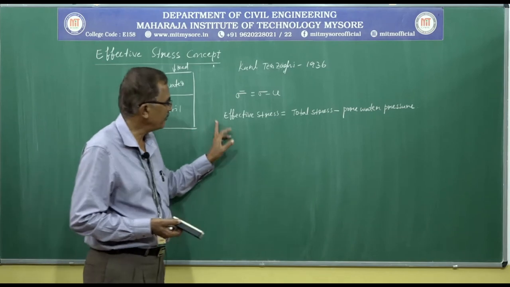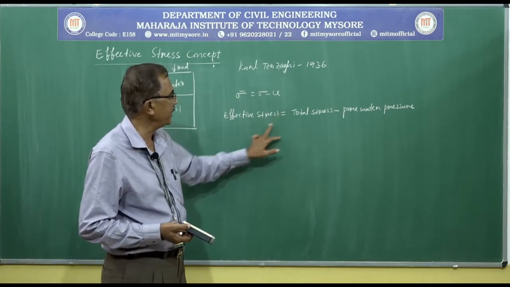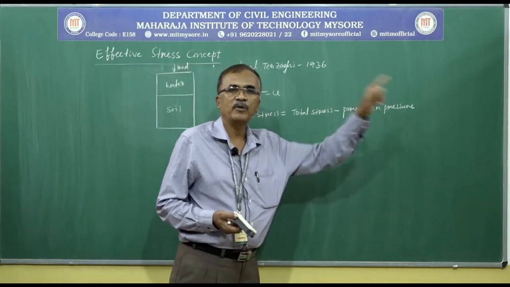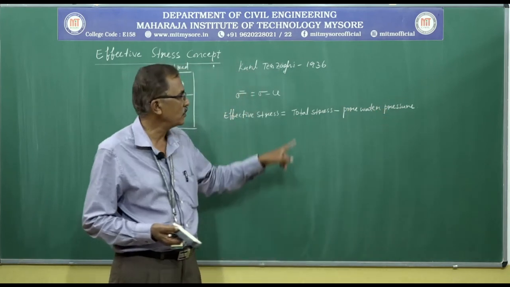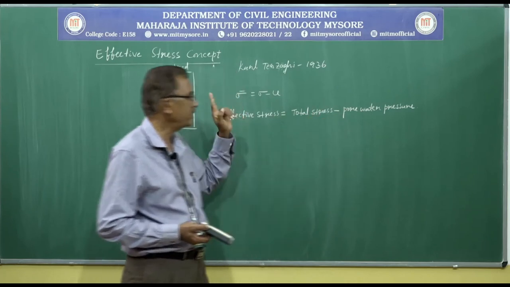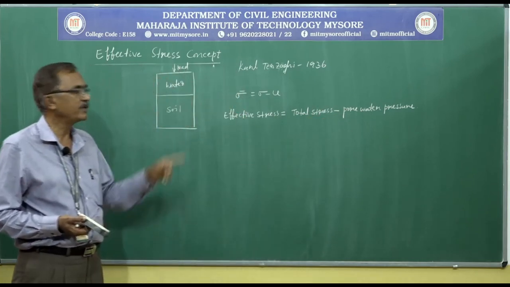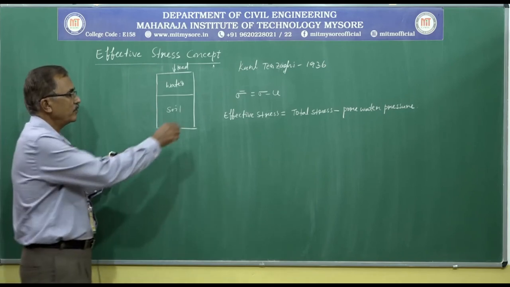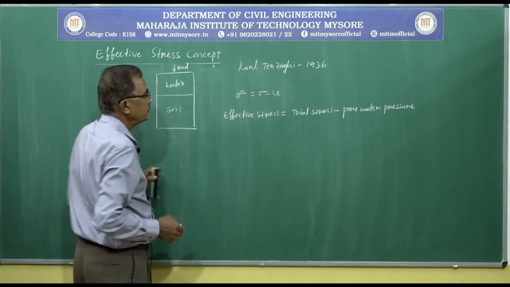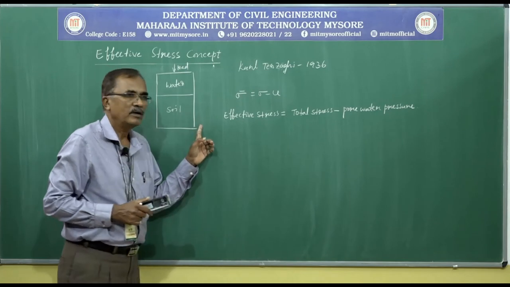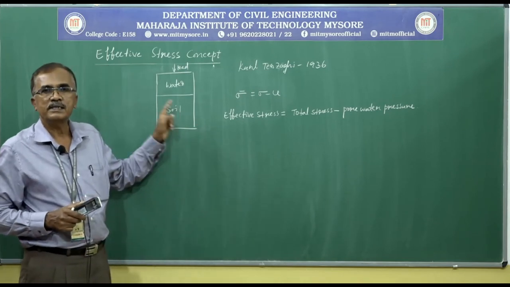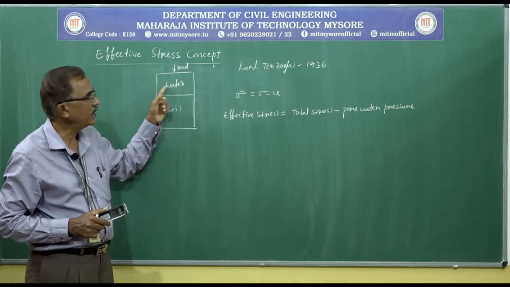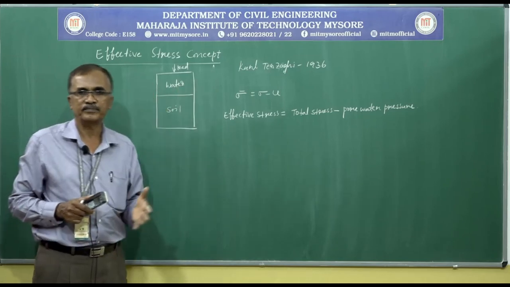Significance means effective stress cannot be obtained directly, whereas total stress and pore water pressure can be obtained directly, and by using total stress and pore water pressure we can obtain the effective stress. So here, total stress is equal to the stress or resistance offered by soil and water in total.